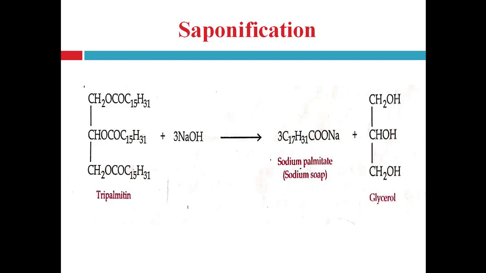See here, tripalmitin fat is given. Tripalmitin is the glyceryl ester of palmitic acid, right? So when tripalmitin undergoes hydrolysis with sodium hydroxide, it produces sodium palmitate, which is the sodium salt of palmitic acid, and glycerol.